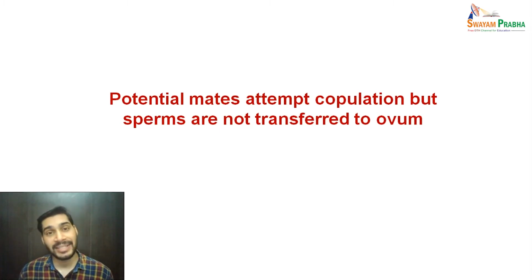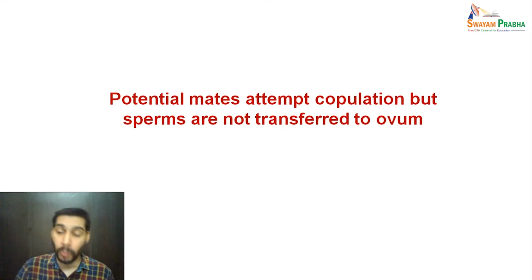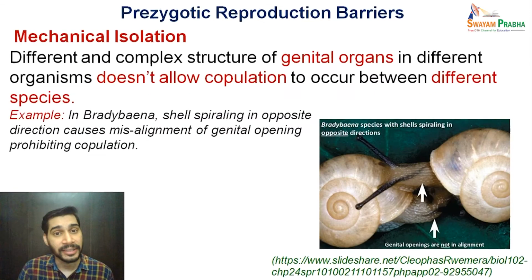Even if mating has taken place or copulation has occurred, there is a possibility that sperms are not transferred to the ovum, that means the two gametes have not met with each other. What can be the barriers in this category? The first barrier which can lie in this category is called mechanical isolation.